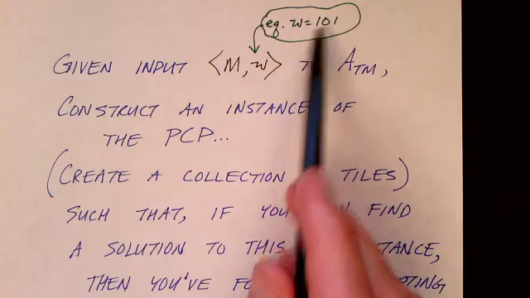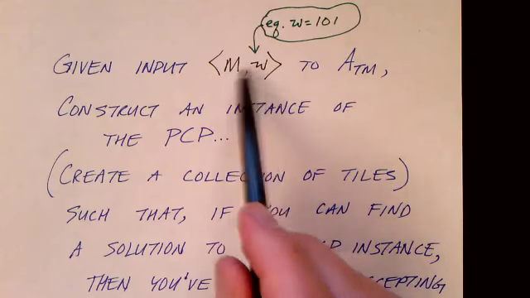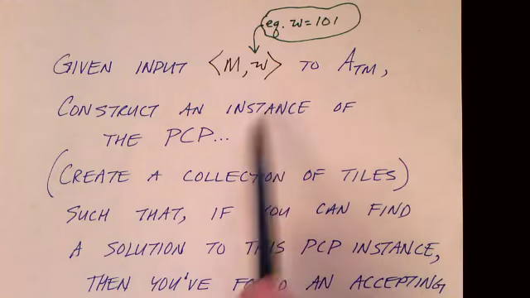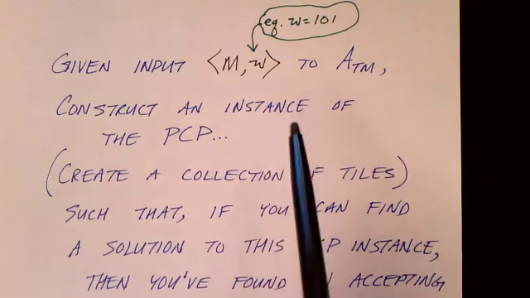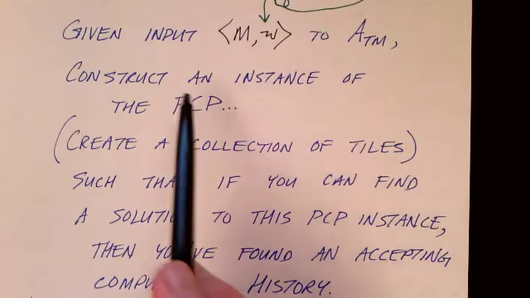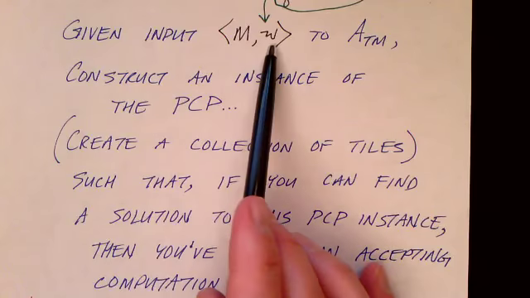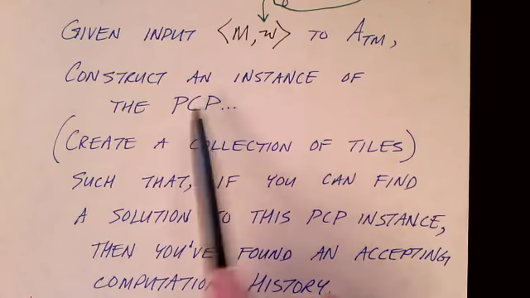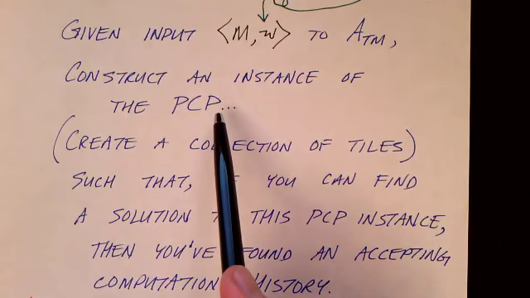Okay, so we're given a machine and a string, and from these we need to give our reducing function. We need to show how to take those two things and construct an instance of the post-correspondence problem.